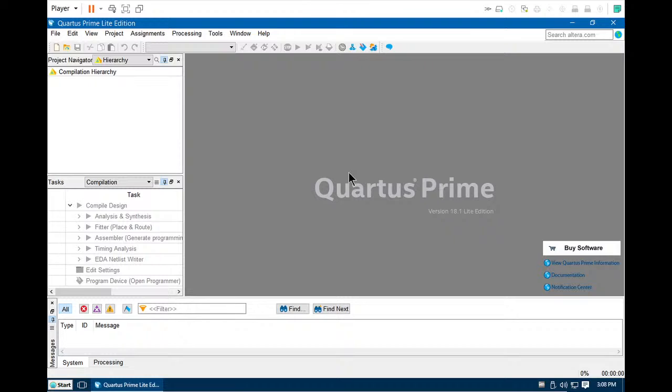The process of creating the 1 Hertz clock is to use components from the library. In the library there are components that already exist which let you create a 1 Hertz clock.